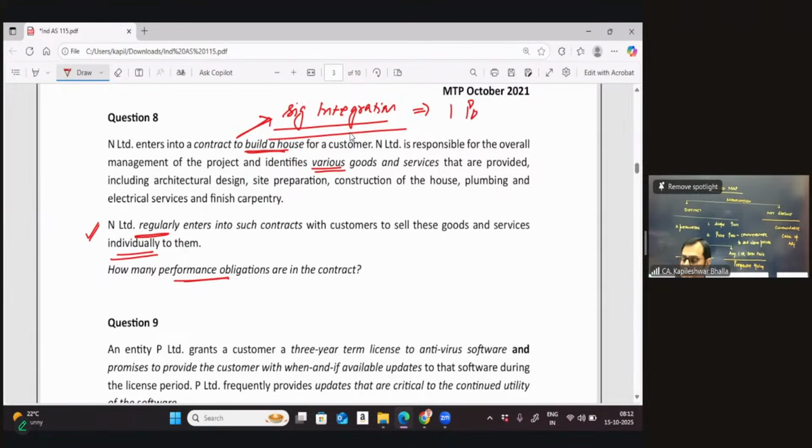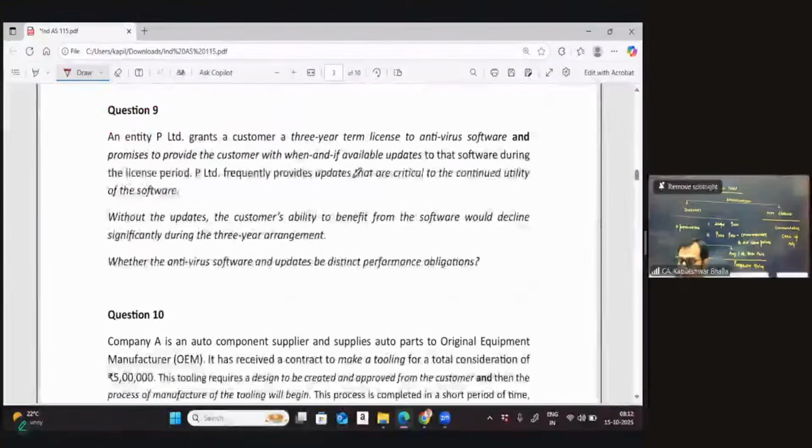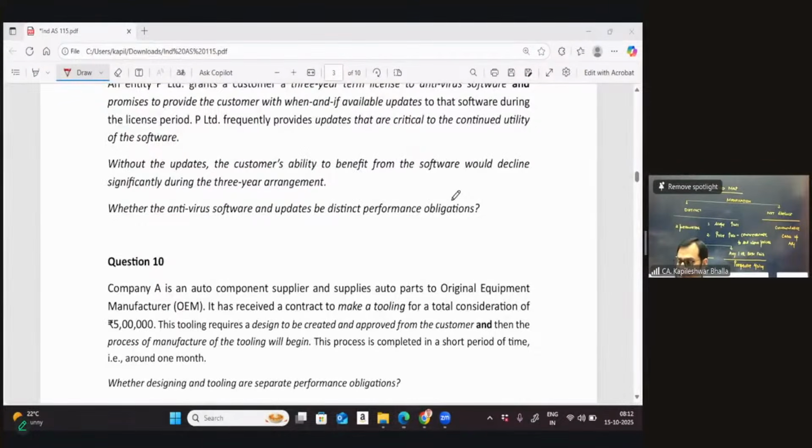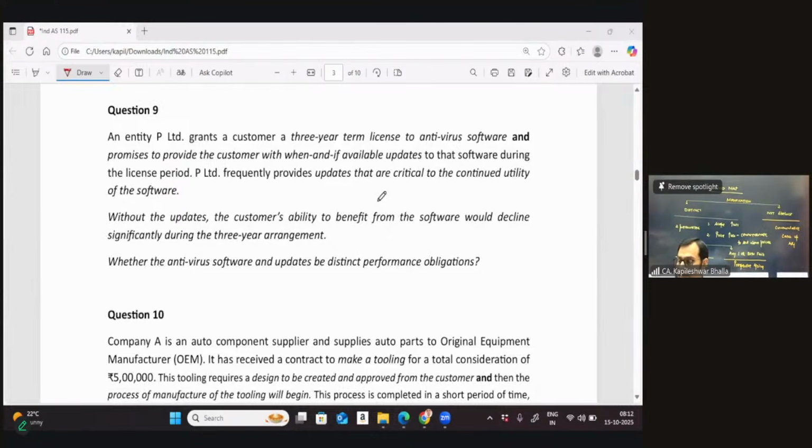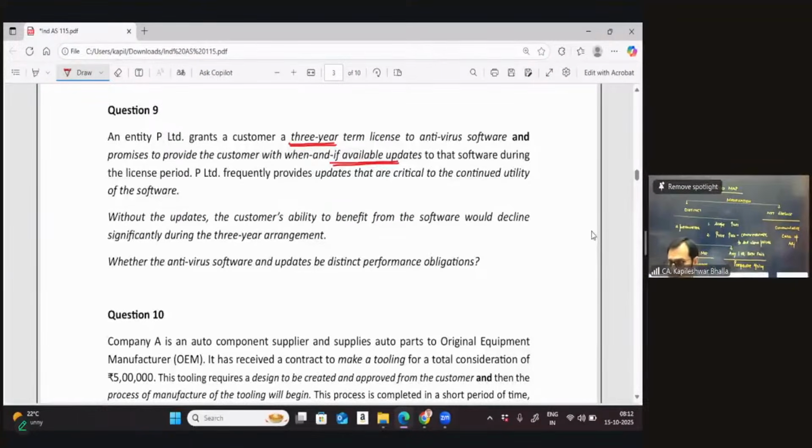Wonderful indeed. Okay, let's go to the next one now. Let's look at question number 9. It says an entity P grants a customer a 3-year license to an antivirus software and promises to provide the customer updates when and if available. So we can very clearly see in this particular case that there are two kinds of services being provided by the company to the client.